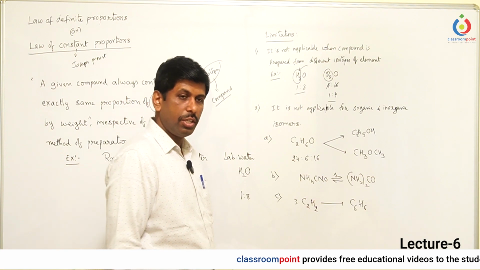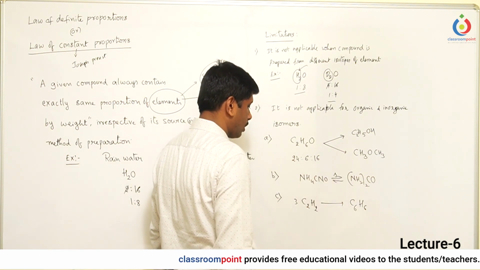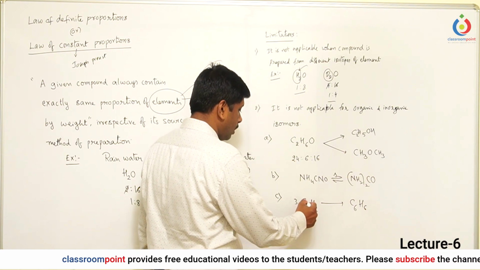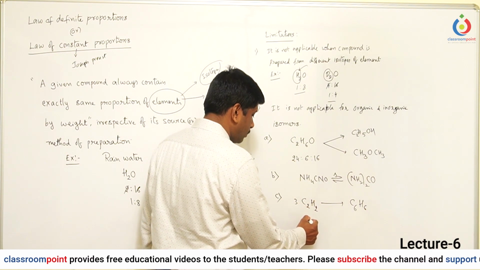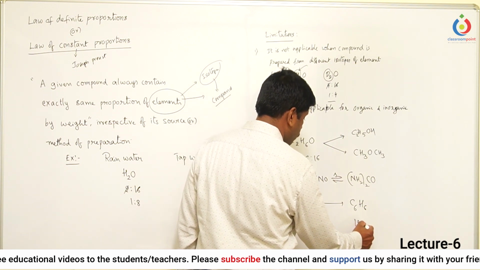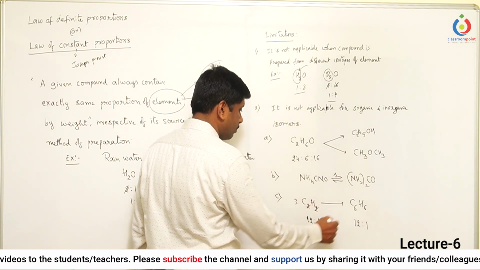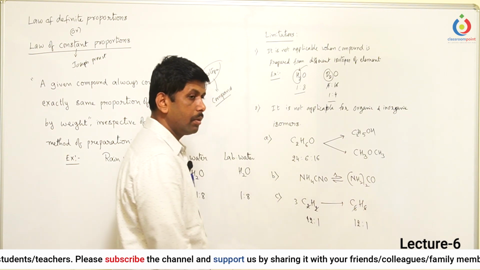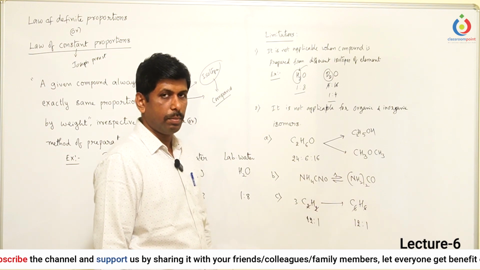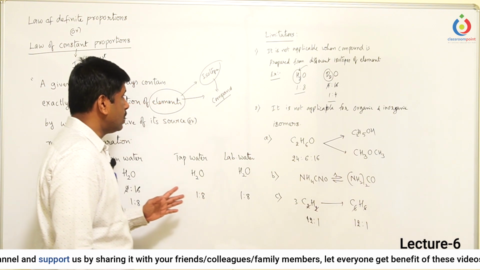If you take the mass ratio of carbon and hydrogen in the acetylene molecule and in the benzene molecule, it is 12:1 here, and here also it is 12:1. The mass ratio of the elements is the same, but they are not the same compounds, so it is not applicable.